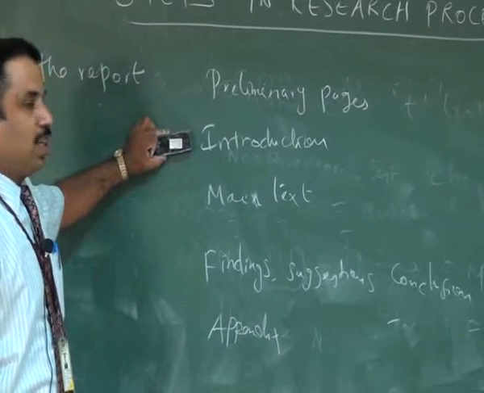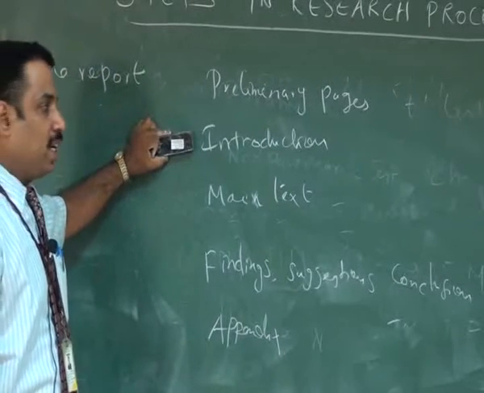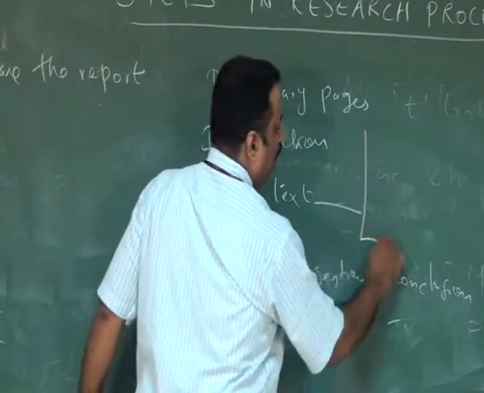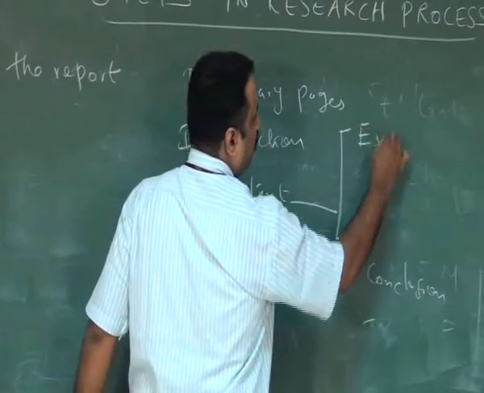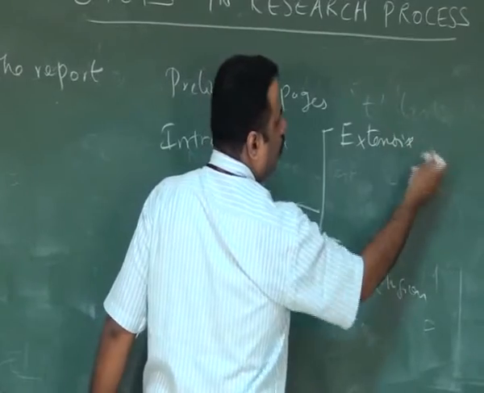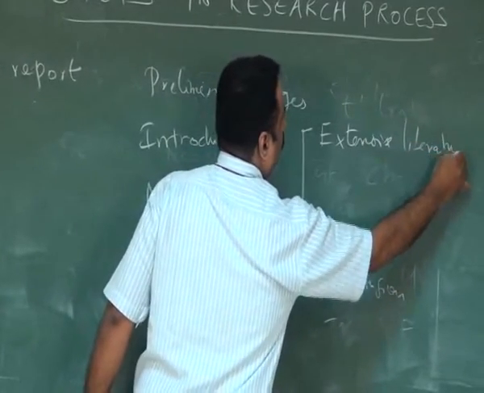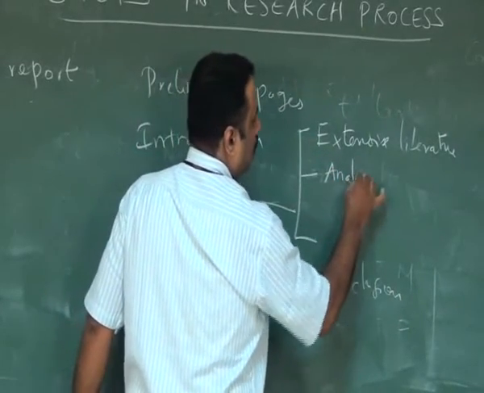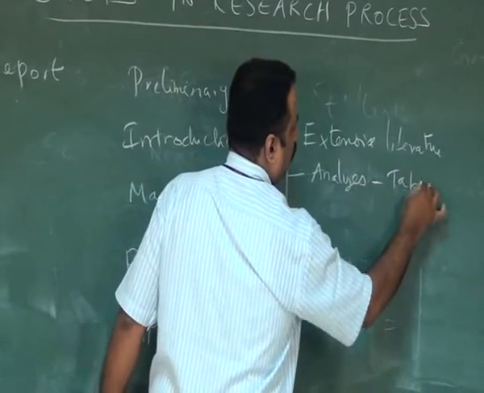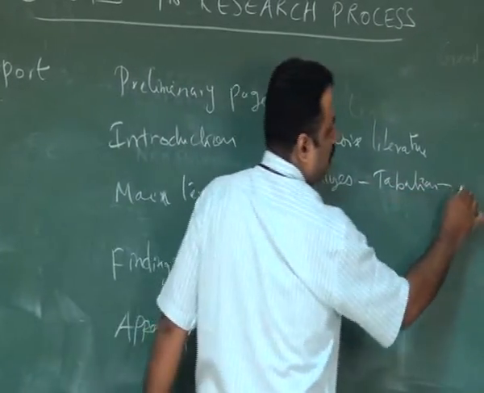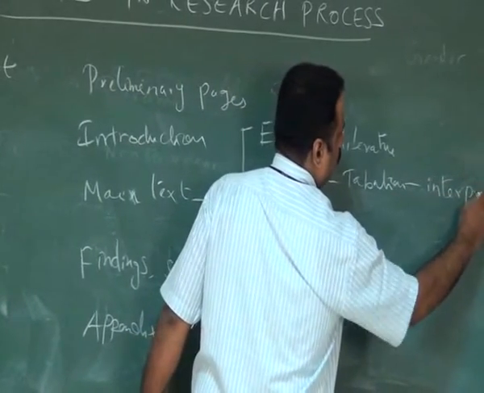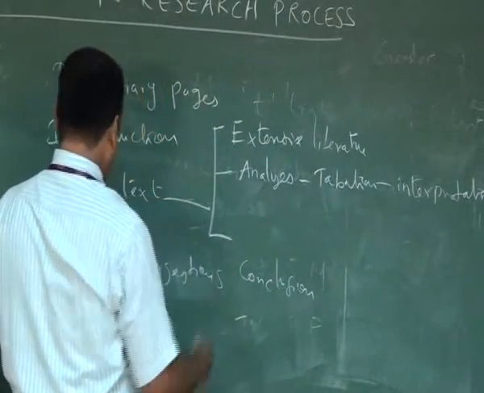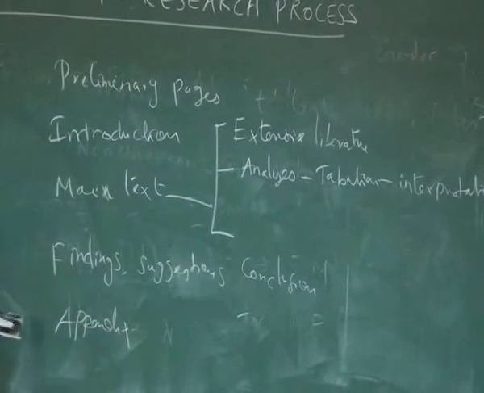So in the case of introduction, the researcher is going to give basic data relevant to the topic. The main text gives a broader area of extensive literature survey or review of literature, then the data are analyzed using tabulation and interpretation. Then findings, suggestions, conclusions, and appendix.